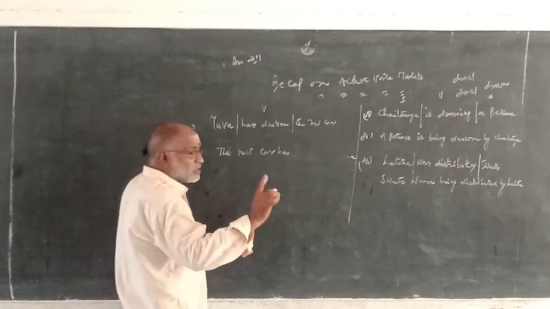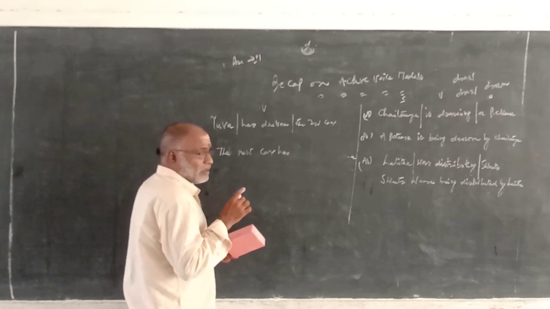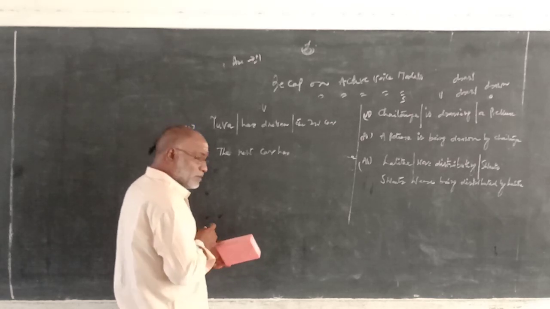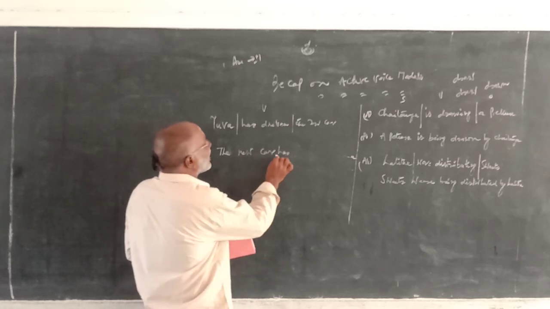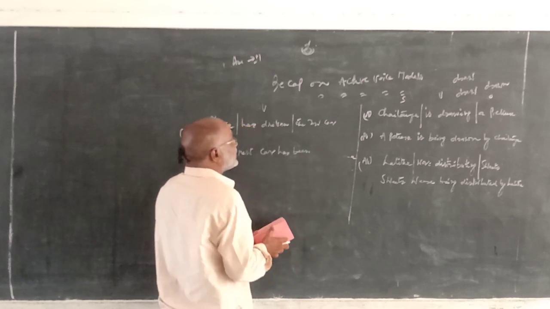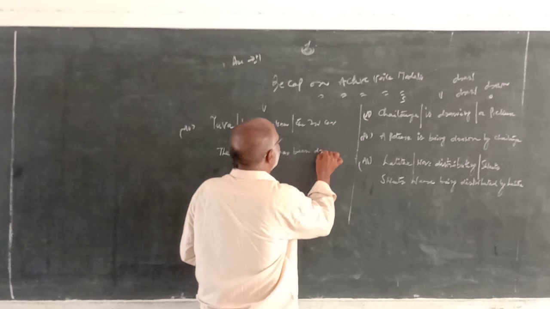Based on the subject, if the subject is singular it is has in present, if plural it is have. In past perfect, for singular and plural, it is had. The new car has been, V3 of the verb. The past participle of drive is driven.